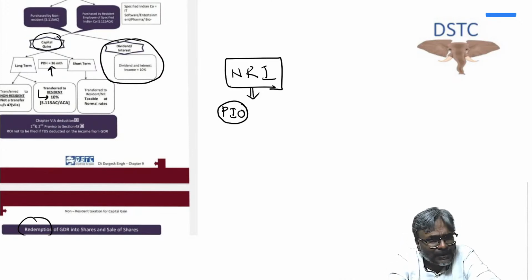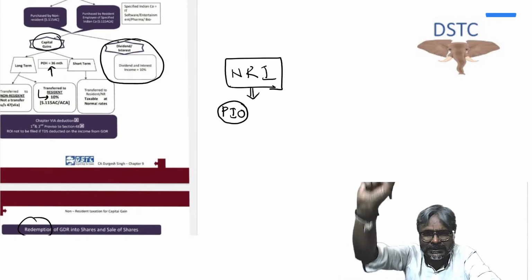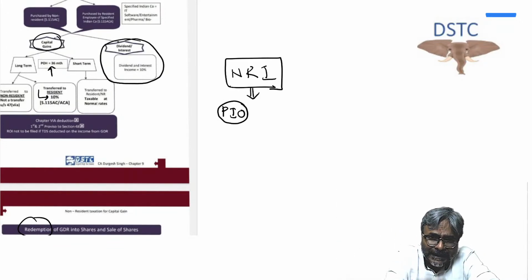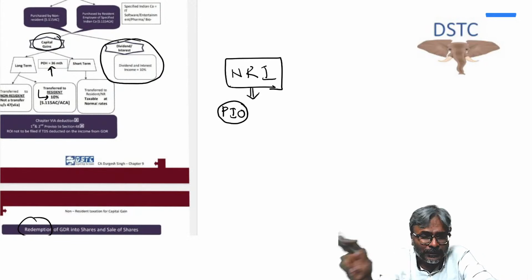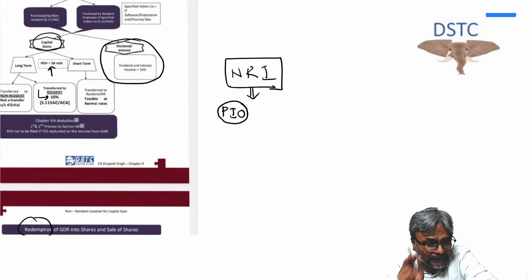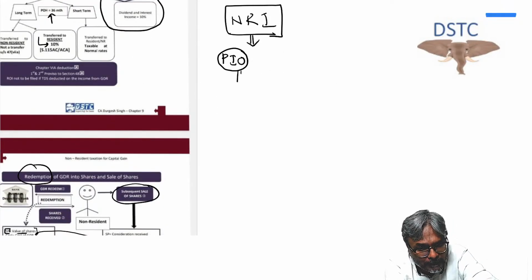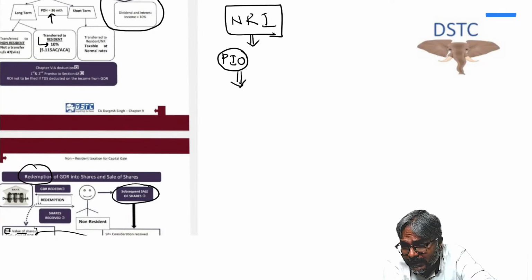In that case, they are not citizens of India because they are born outside India, but the fact remains, students, they are persons of Indian origin. Keep that in mind. Now, if you are a person of Indian origin, students, there could be a possibility wherein you have to be very careful on this.